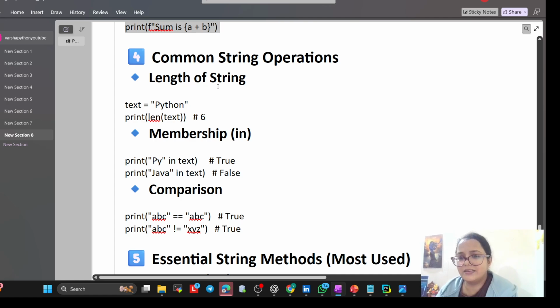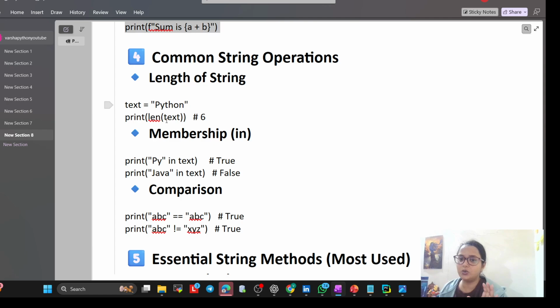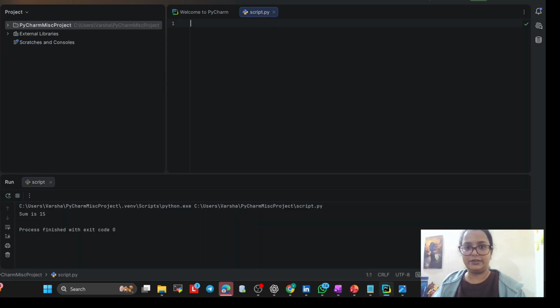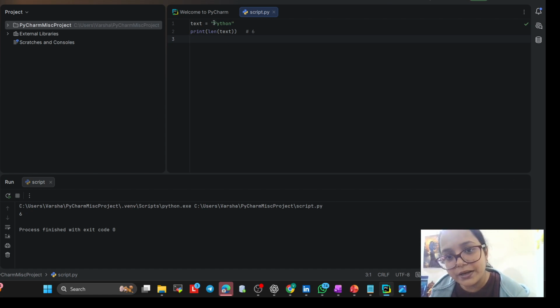Now length, Python length. This is a string operation. If we want to know the length of a word, you can use len on that word, and it will consider spaces also. Let me show you. See, this is a 6 letter word. Okay, leave it, and just execute. What is it giving? 6. Now add one space before Python, one space. Now run. It is giving 7, which means space is also considered.